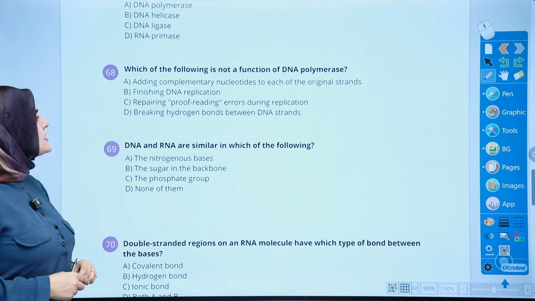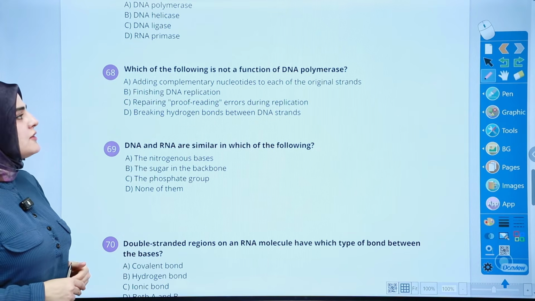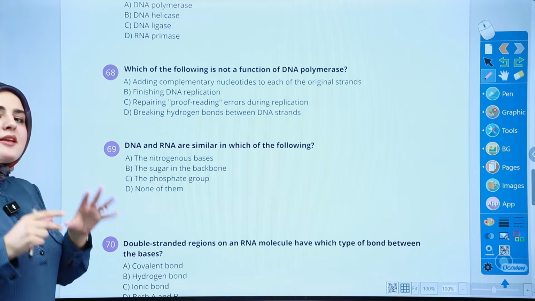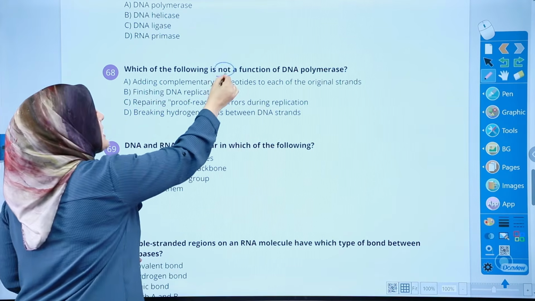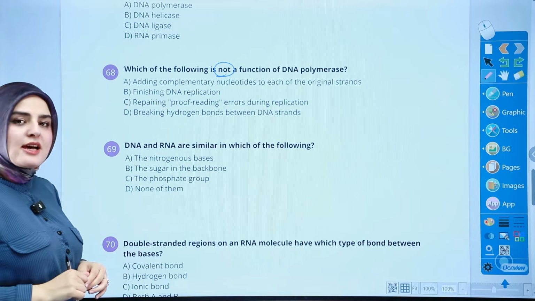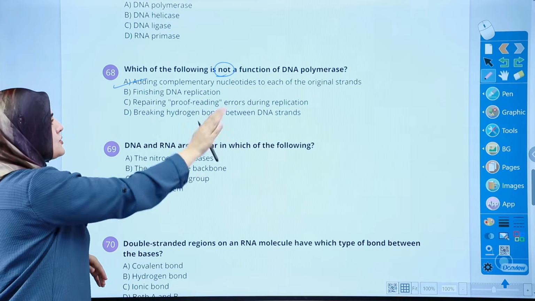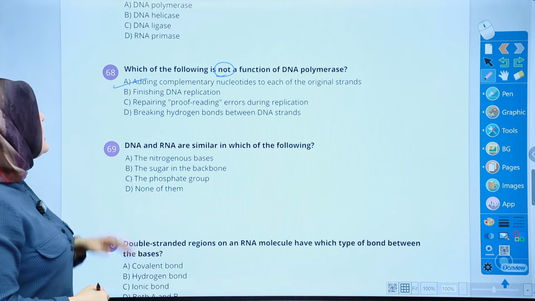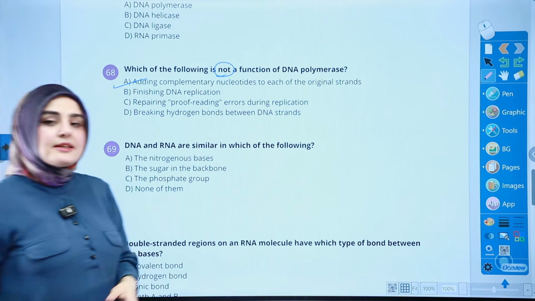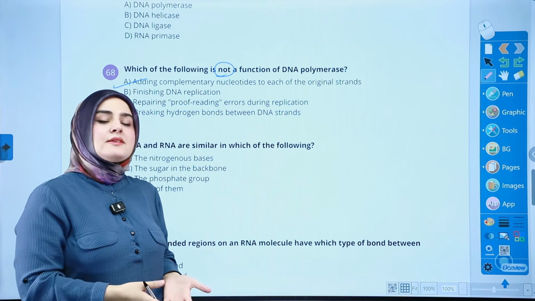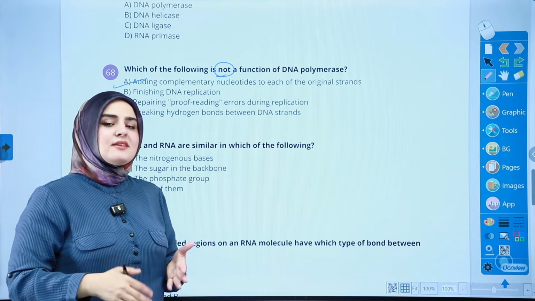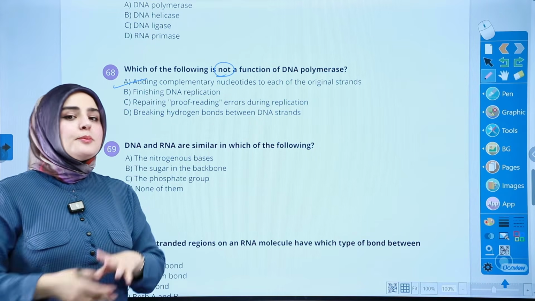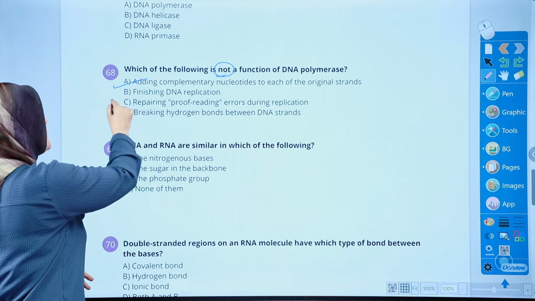Let's do question 68. Which of the following is not a function of DNA polymerase? We just revealed one answer, that the DNA polymerase is adding complementary nucleotides. So this is right, which means we cannot choose that, because we need something that is not about DNA polymerase. Another thing, it's finishing DNA replication. Yes, it creates the new strands, seals the strand going in the direction of the replication fork, and terminates the whole process. So this is also right.